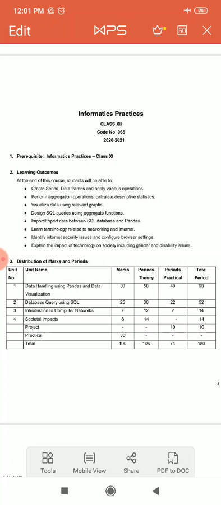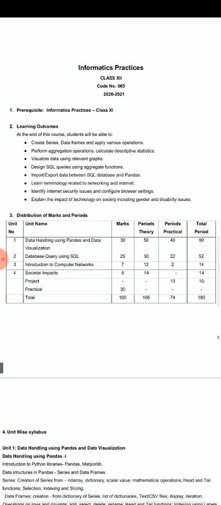The learning outcome of this syllabus is how we can analyze the data using different data structures which are given by Python, that is series, data frames, NumPy array. NumPy array is something we have discussed in class 11th also. Now second is data visualization, which is a very important topic in Python. With the help of this tool we can create graphs and plots in programming.